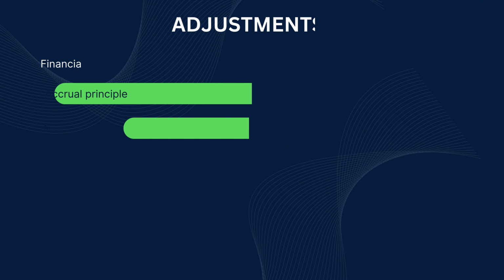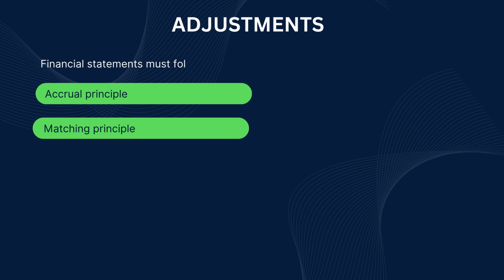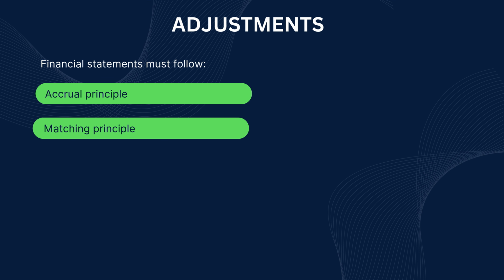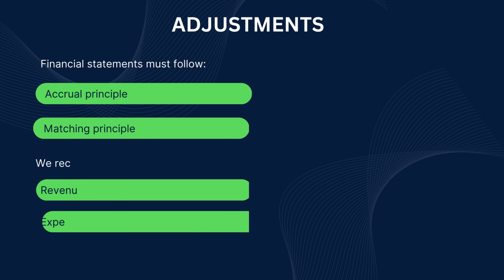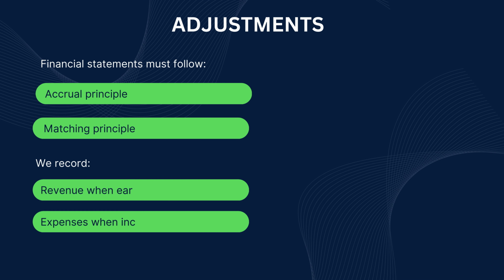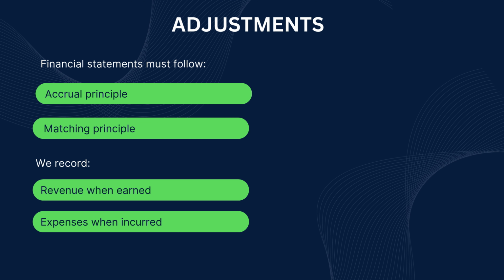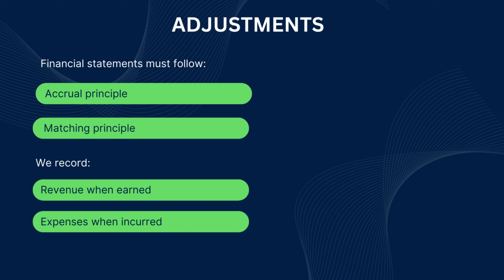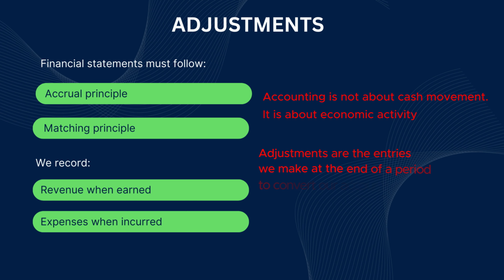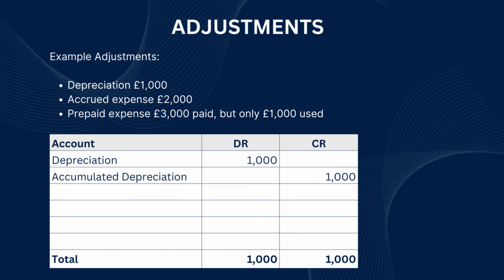Now we move to adjustments. Financial statements must follow the accrual principle and the matching principle. This means we record revenue when it is earned and expenses when they are incurred, not when cash is received or paid. So accounting is not about cash movement, it is about economic activity. Adjustments are the entries we make at the end of a period to convert our accounts from a cash basis to an accrual basis. First, depreciation.